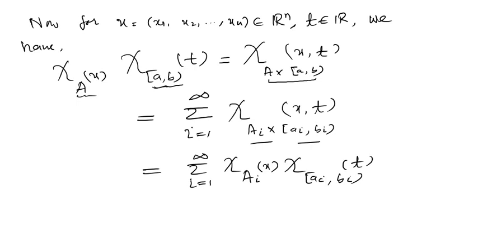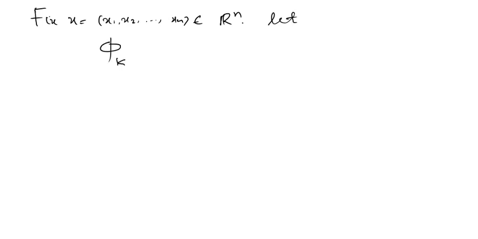Let's fix x means the point of rn. तो फिक्स, फिर हम इसके बाद इसको भी वेरी करेंगे, fix x which is equal to x1 x2 xn which is in rn. Fix this point and let's define this phi k t. It's a function of t. Now this is equal to summation i runs from 1 to k.